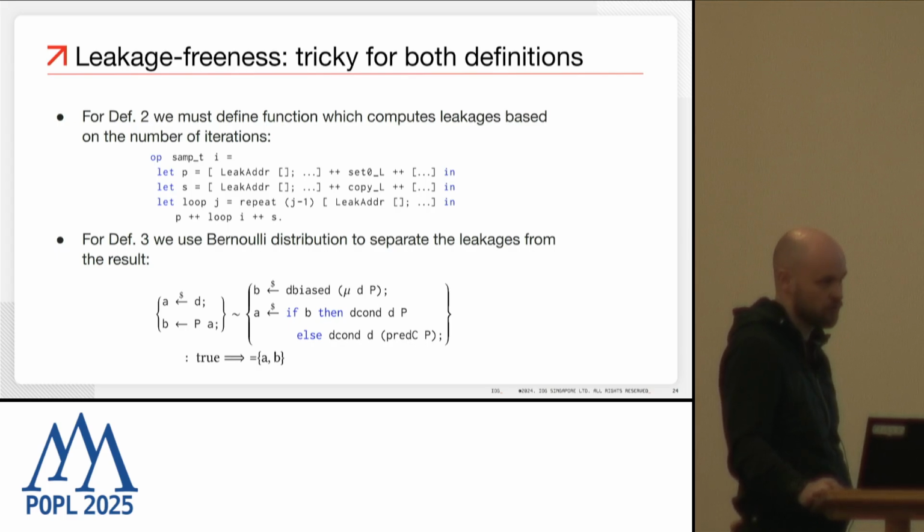So for definition 2, we actually need to fully characterize the structure of leakages. So it has to be an explicitly defined function which depends on the number I, where I is the number of iterations. And for the third definition, the PRHL characterization, we need to use some clever tricks based on Bernoulli distribution, where we need to detach generation of the leakages from the generation of the actual output.